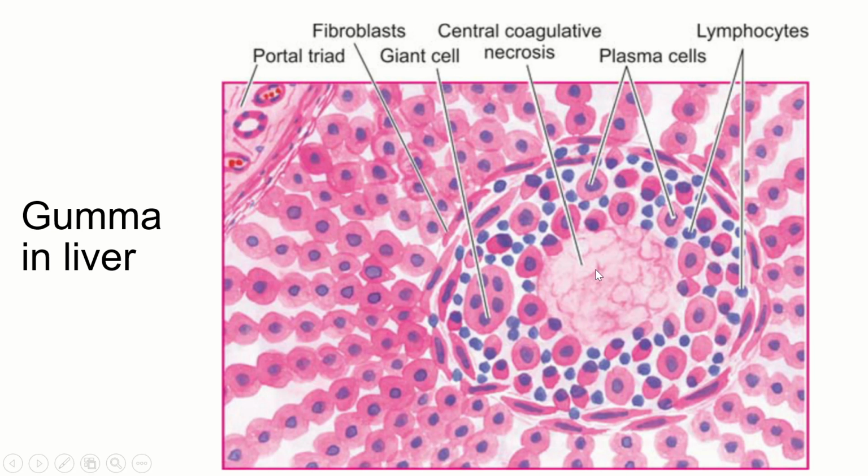So you will have coagulative necrosis, you will have lymphocytes, and more importantly, you will have numerous plasma cells. These are plasma cells with eccentrically placed nucleus and cartwheel arrangement of the chromatin, along with giant cells. So this is how a gumma will look.